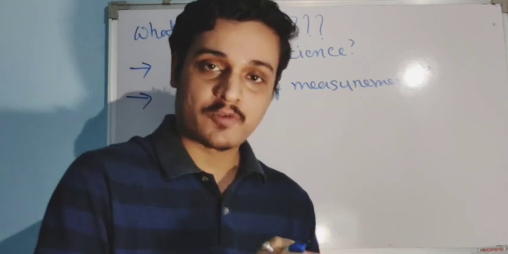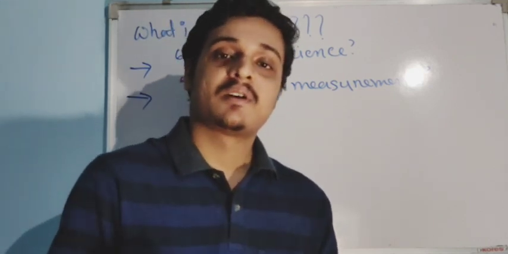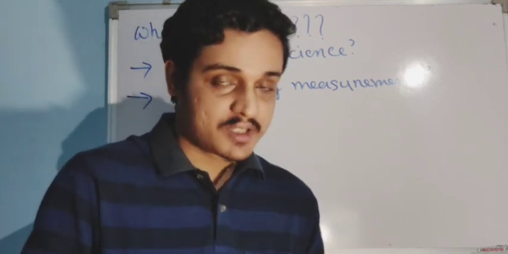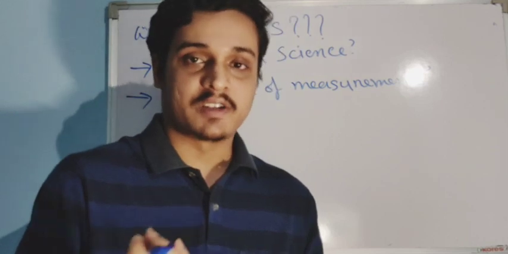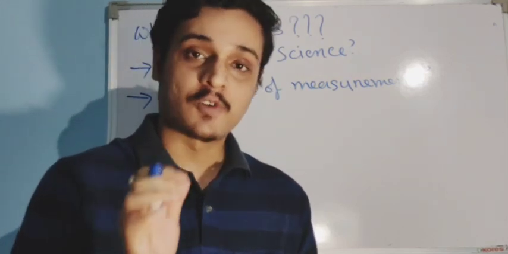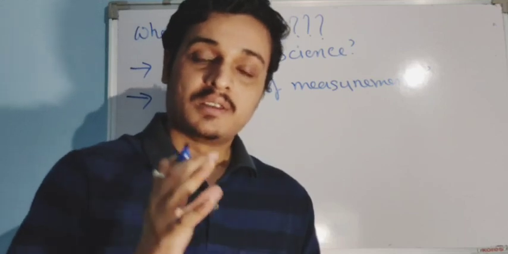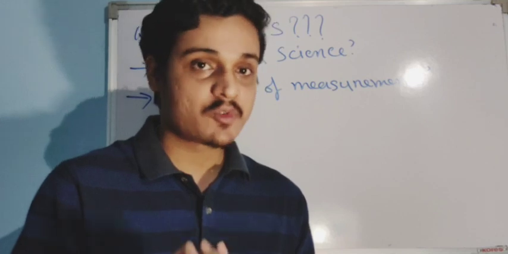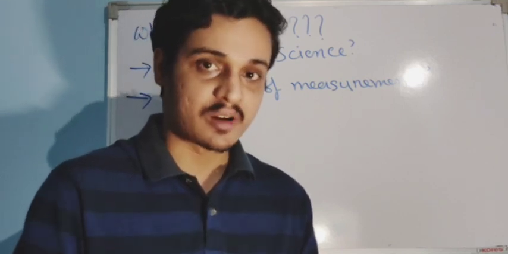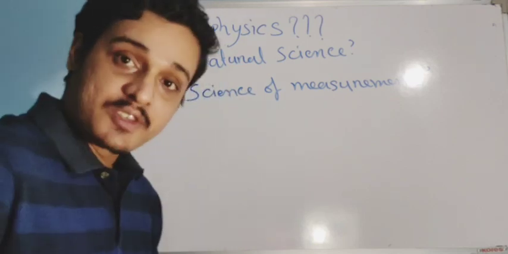Without giving any formula for measurement, physics is incomplete. So whenever we define any term, we also have to give its formula so that we can measure this quantity. Force we have to measure, acceleration we have to measure. For that we have to know the formula, right? So this is what physics is.